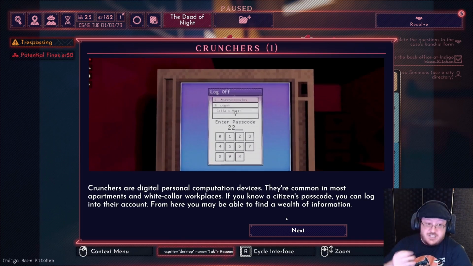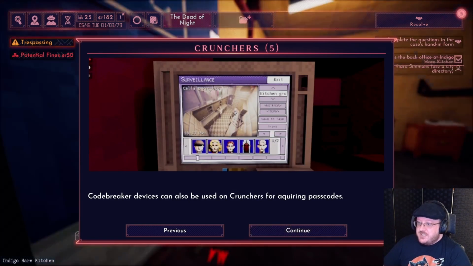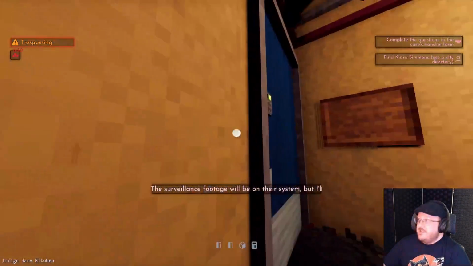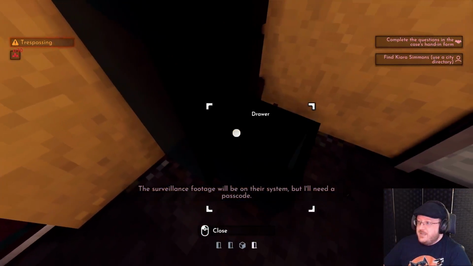Oh, now it's going to teach us about how to use the computers. So there's a bunch of stuff. We'll go through those as we get there. So I hid inside before they got too suspicious of me.